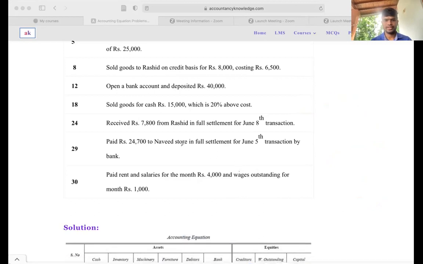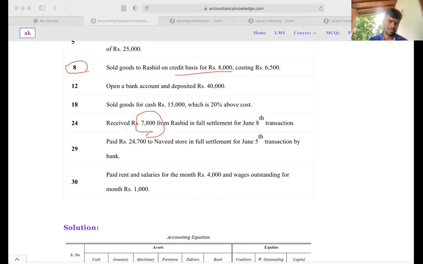The next one is received rupees 7,800 from Rashid in full settlement for the June 8 transaction. For the June 8 transaction, you sold goods to Rashid on credit for 8,000. You received 7,800 as the full settlement, so you only receive 7,800, but you settle the 8,000 fully because you received it early.